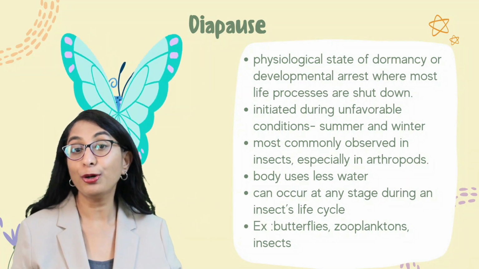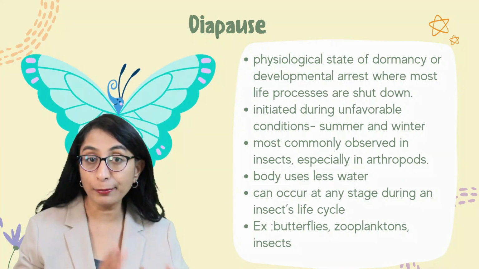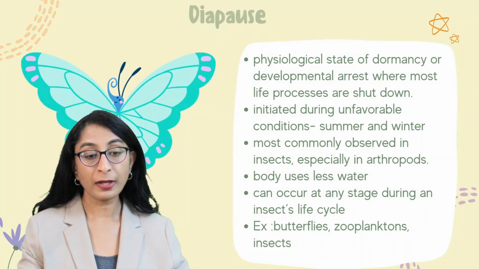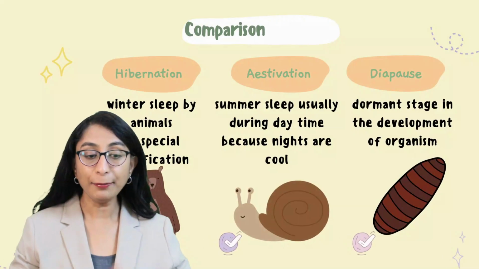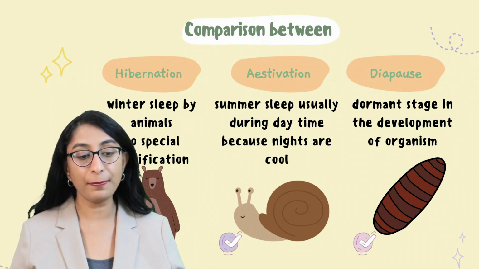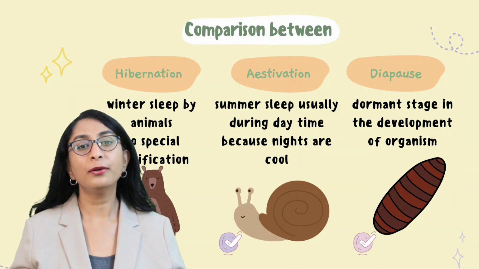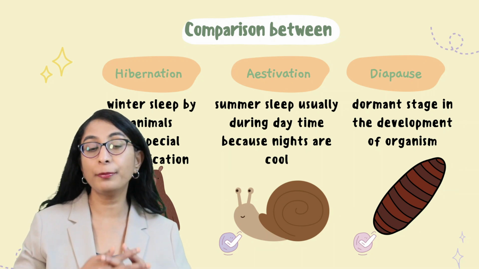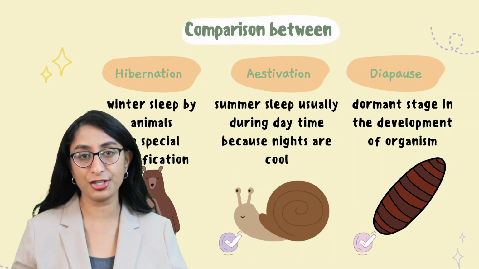Okay, so I hope you got a clear picture of what is hibernation, what is aestivation and what is diapause. So hibernation is the winter sleep by animals in order to protect themselves from the adverse cold climatic conditions.